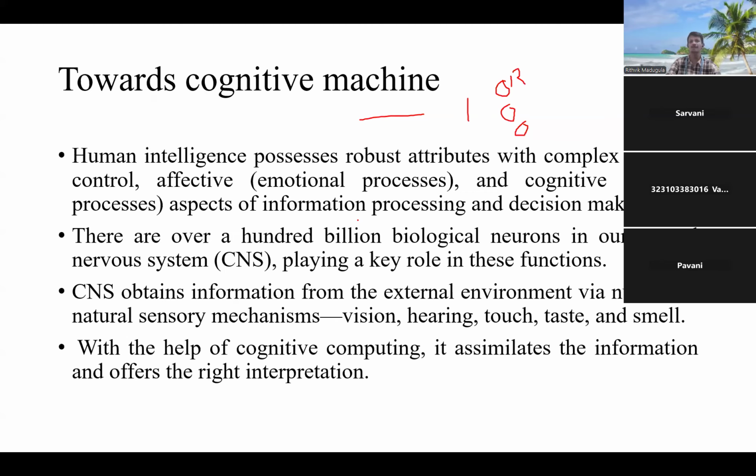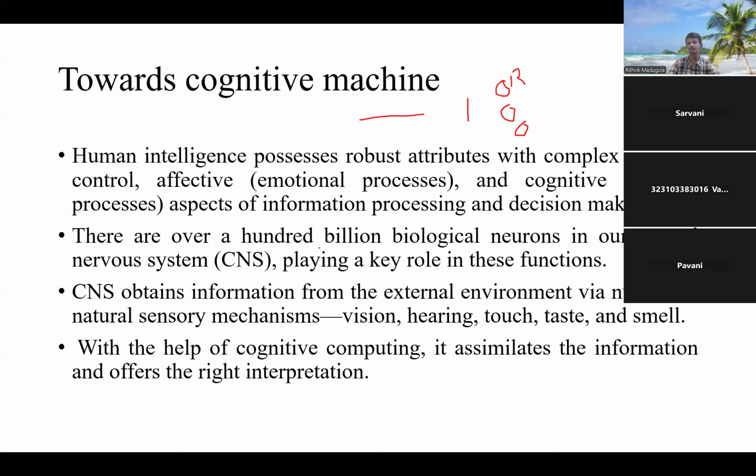Now what we are trying to do is make this cognition a machine-level mechanism, so that the machine is going to act on its own. The major thing in AI is that the machine should work on its own and take the decision on its own. This is the major element that lies in the machine learning aspects.